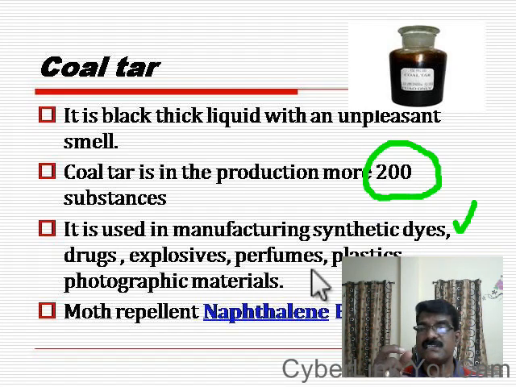See, the whitish tablet-like substance, naphthalene balls. The naphthalene balls are used as a moth repellent in our home. Even naphthalene balls are used in our toilets and wash basins and all. These white colored naphthalene balls are actually produced from the black thick liquid called coal tar. So coal tar is a very usable substance which is used for the production of more than 200 substances.